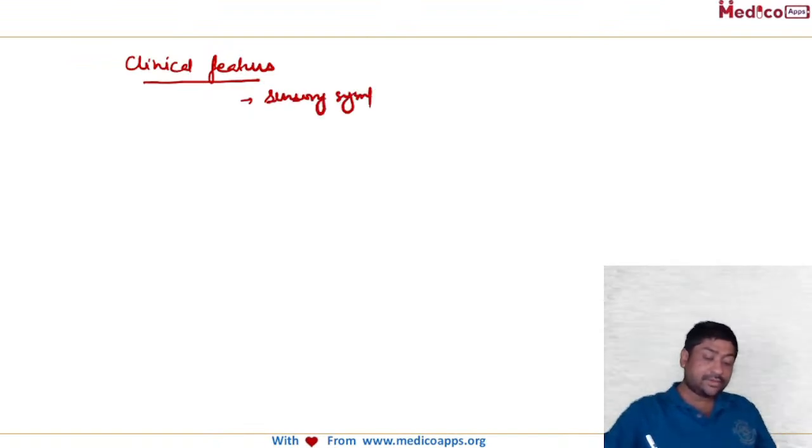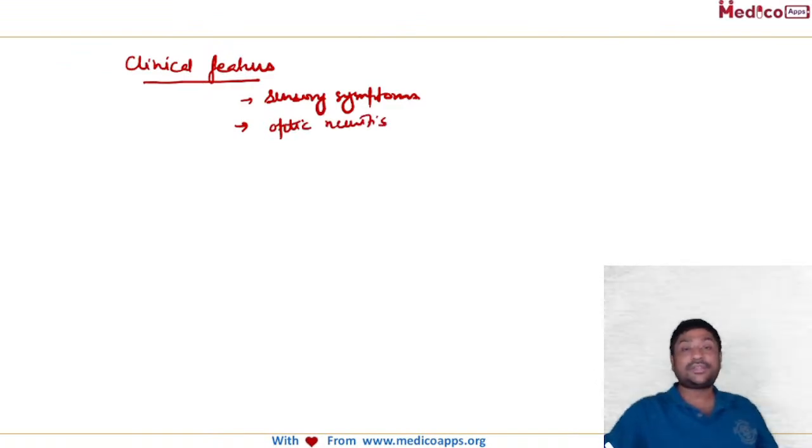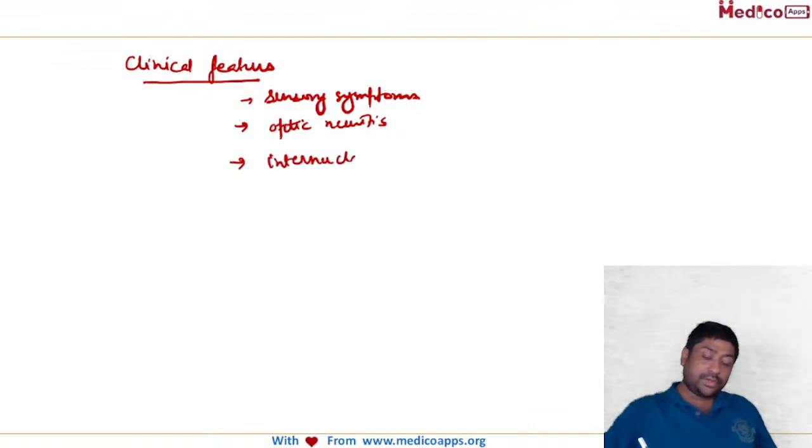Sensory symptoms may be there. But if we talk about specific ones, then there will be optic neuropathy. So these are the general presenting features. Then you can also have internuclear ophthalmoplegia.